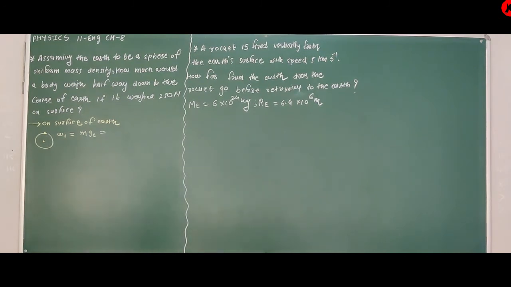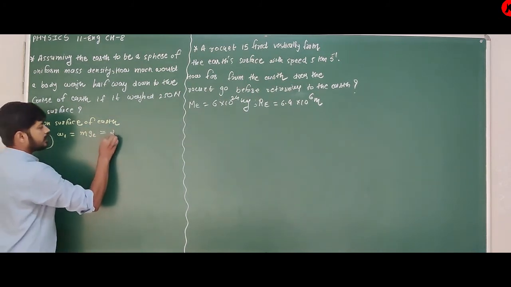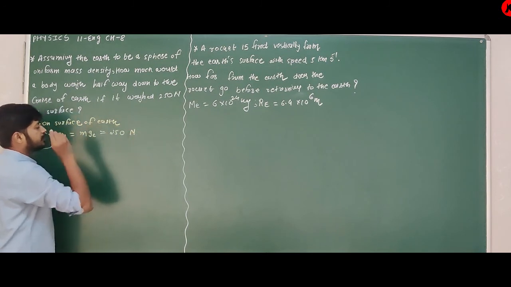So W1 is equal to mge, which is equal to 250 Newton.